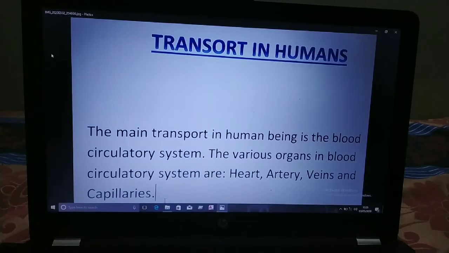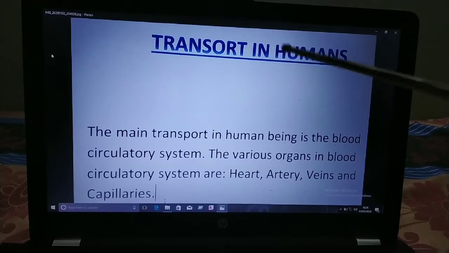Children, do you know what our heart is made up of? Our heart is made up of muscles, and those muscles are known as cardiac muscles. The size of our heart is like our own clenched fist. We will study all about this in this chapter. Let's start today's lesson. Here you have to study about transport in humans.